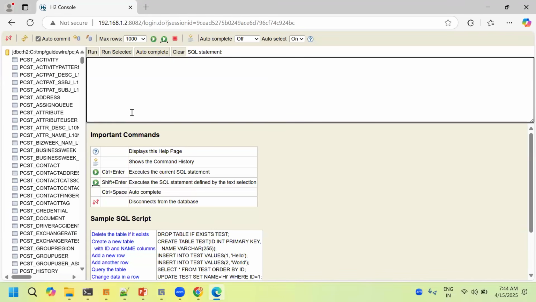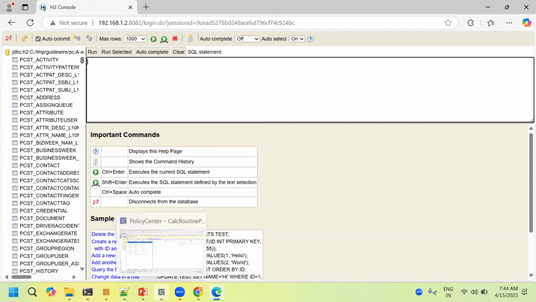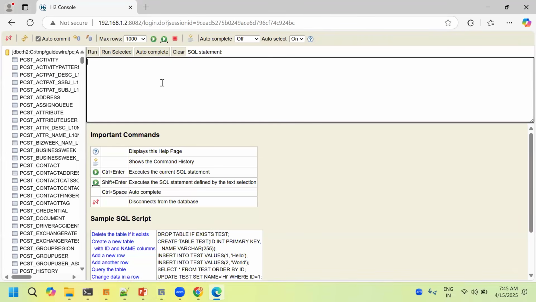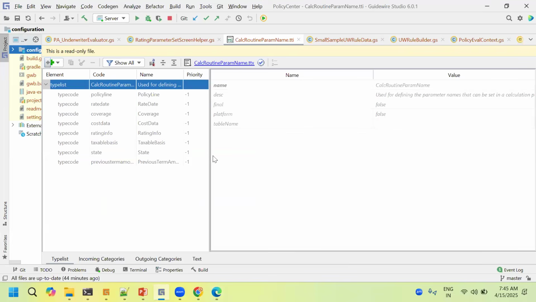In the backend, any SQL server, any database server will be used for tables. For the tables we are creating in Guidewire Studio, in Guidewire the tables are said to be entities. Whenever I'm telling a table in the backend, it is a table, but in Guidewire it is said to be an entity.